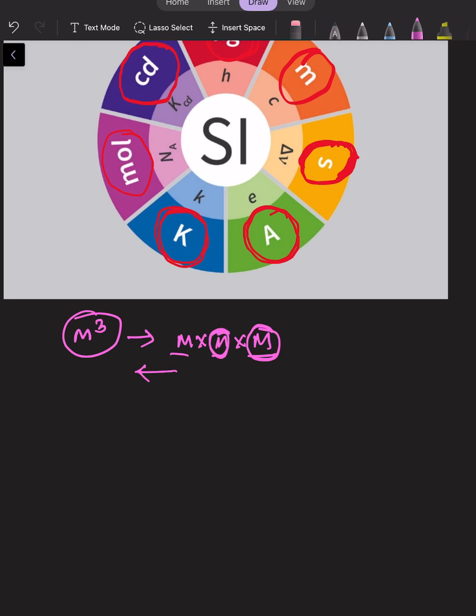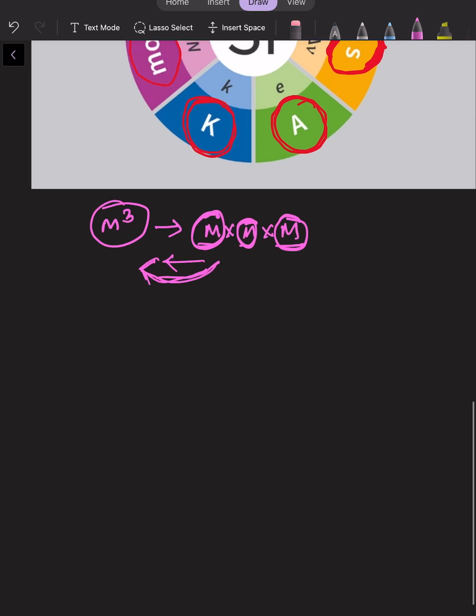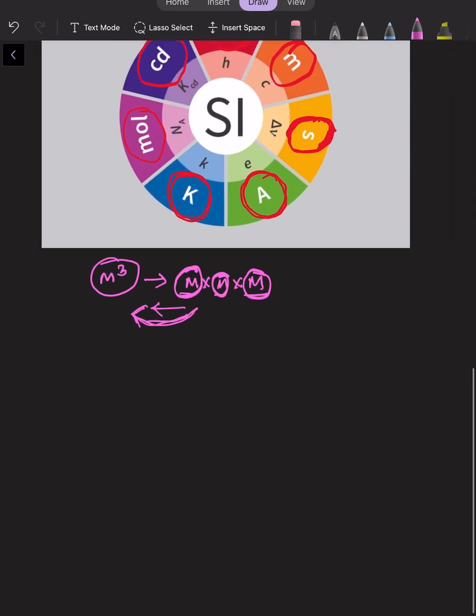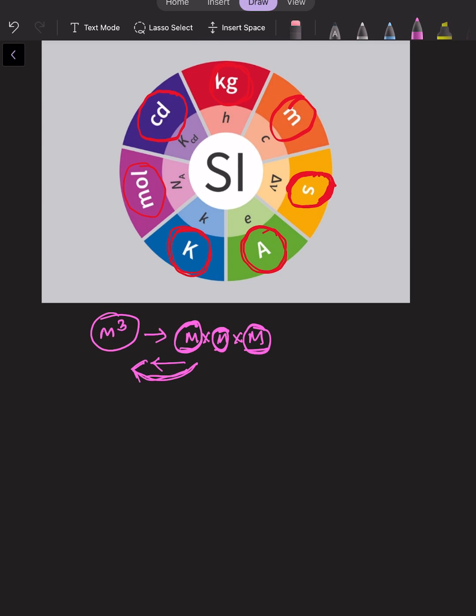So here the meter is the base unit, and the unit derived from this base unit is known as a derived unit. So the units which are derived from the base units are known as derived units.